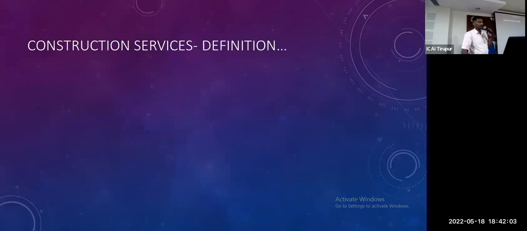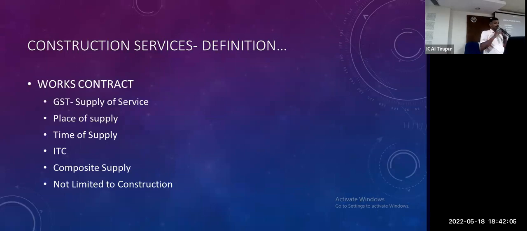Come to the next part. That is a little wider. That is works contract. We know very well. For a single unit, is any square foot restriction there? No, sir. No restriction is there. Here, pure labor contract. First contract, affordable housing unit is there. Real estate affordable unit is there. There is a 1% concessional rate without ITC.